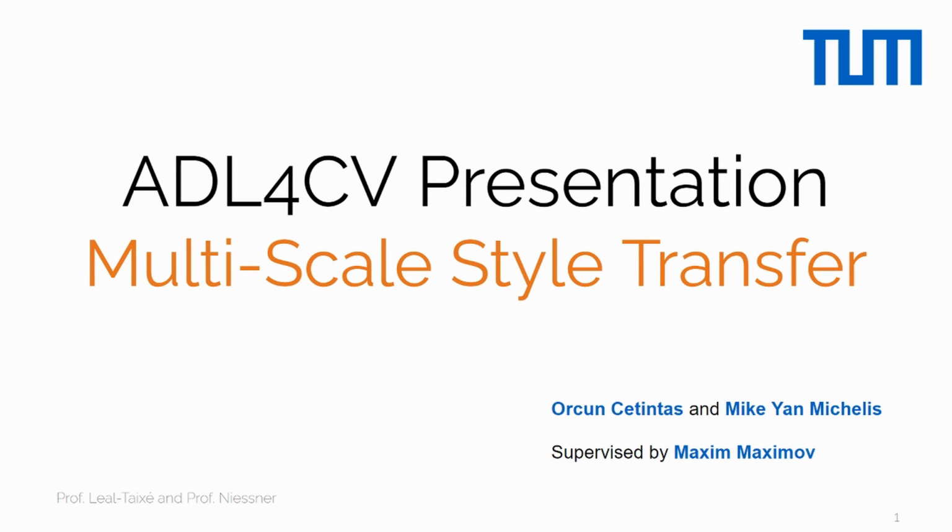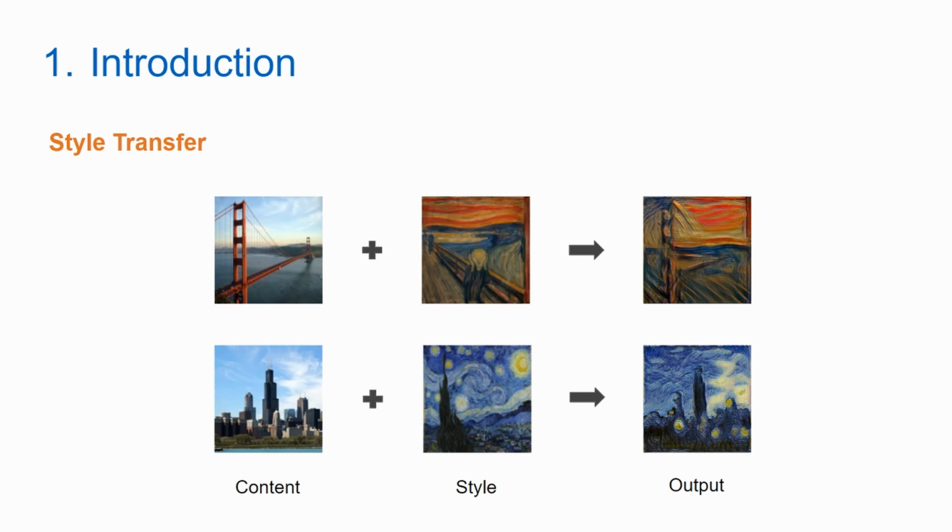For the practical part of ADL4CV, we've been working on multi-scale style transfer, and today we would like to present our project. Style transfer can be thought of as synthesizing information between two domains. In our task, given a content and a style image, we'd like to generate a new output by keeping the geometry and the structure from the content image while resembling the style.